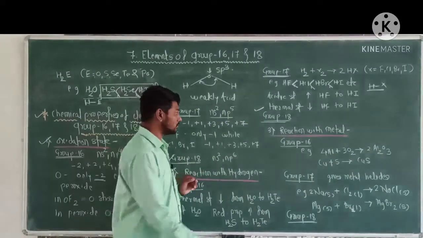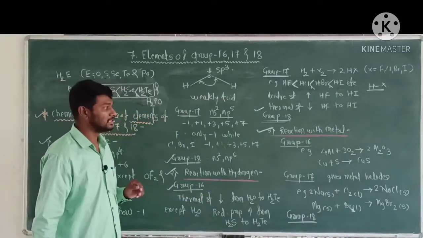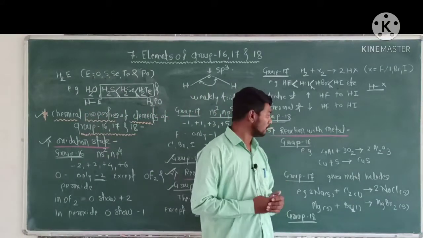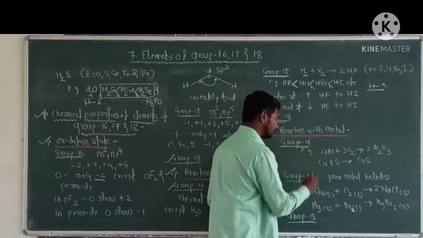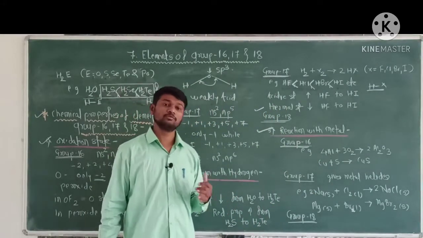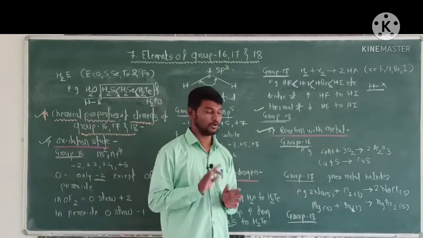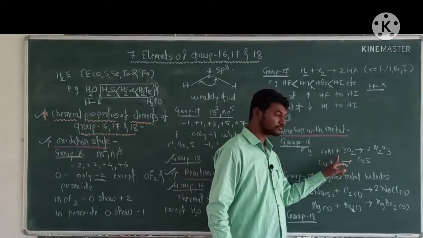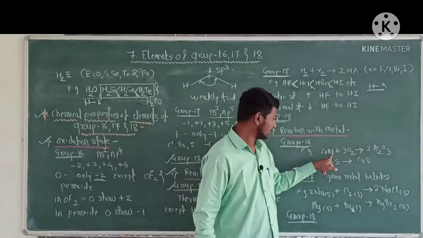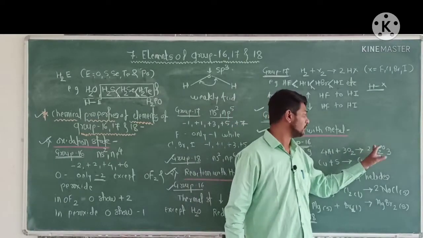Okay. Now next, third chemical property, that is reaction with the metal, reactivity towards the metal. First, group 16. The elements of group 16, that is oxygen, sulfur, selenium, tellurium, polonium, react with the metal to form a corresponding compound. For example, oxygen reacts with aluminum metal to form aluminum oxide, that is aluminum trioxide.